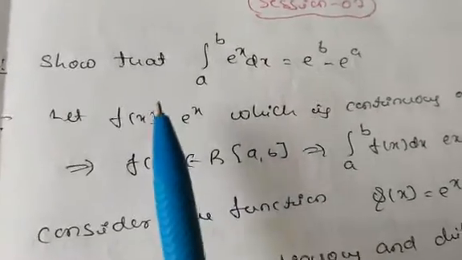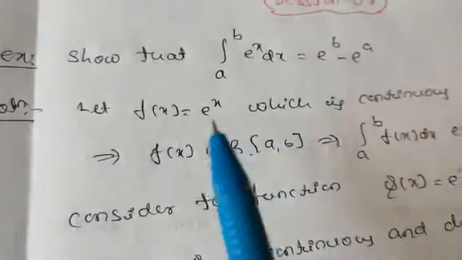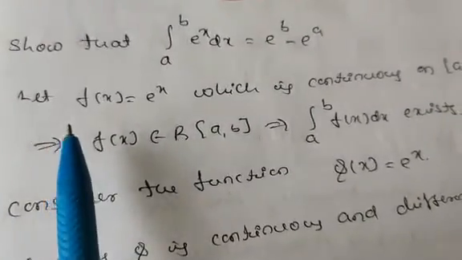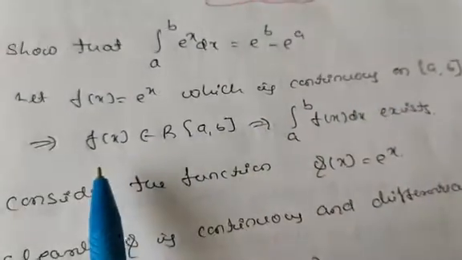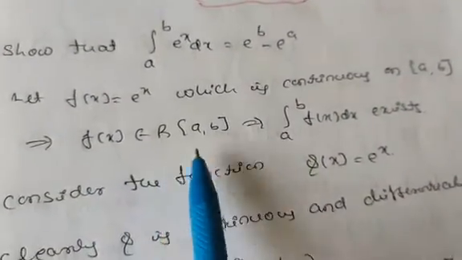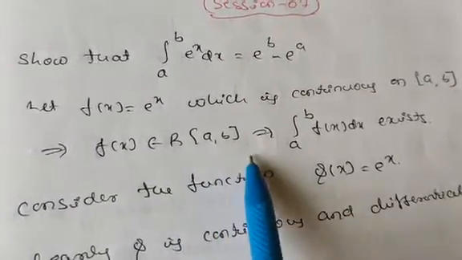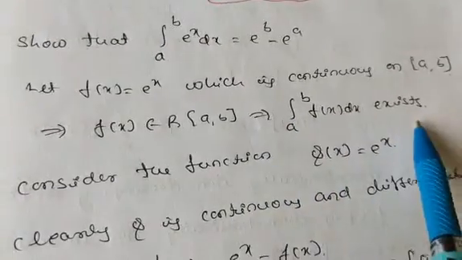Show that integration from a to b e raised to x dx is equal to e raised to b minus e raised to a using first mean value theorem. Here, let f of x equals e raised to x, which is continuous on [a, b], and f of x is Riemann integrable because every continuous function is Riemann integrable. This implies integration from a to b f of x dx exists.